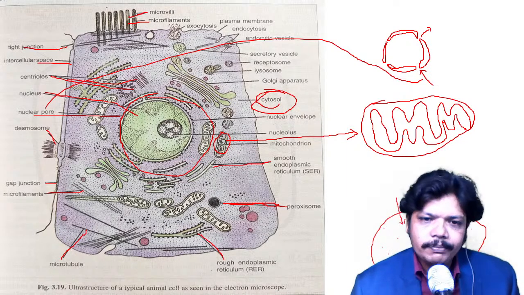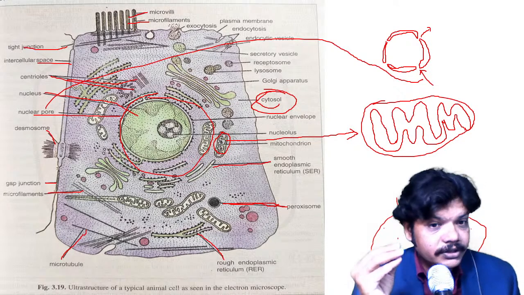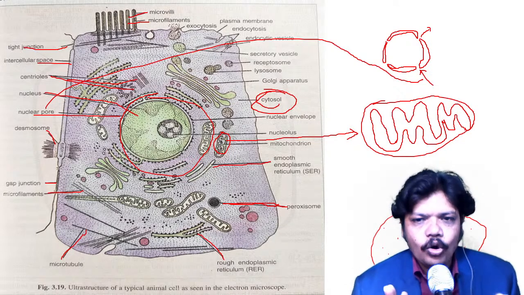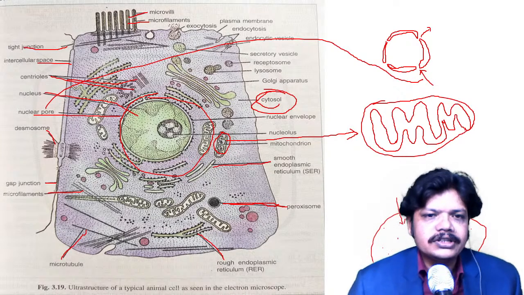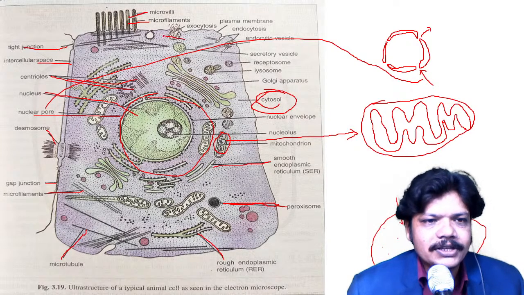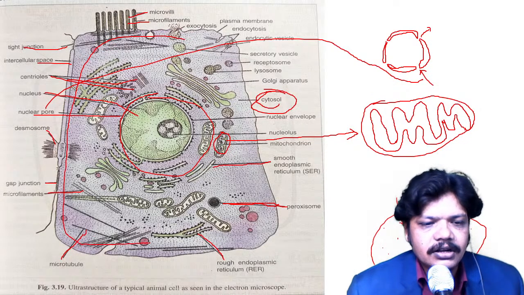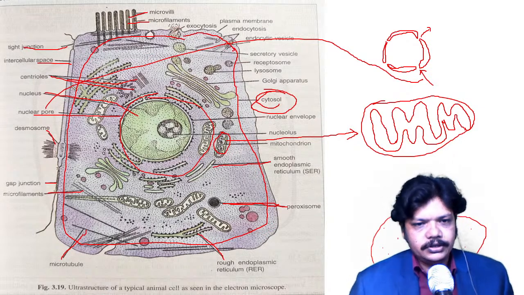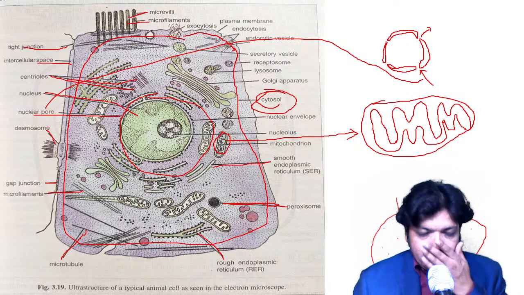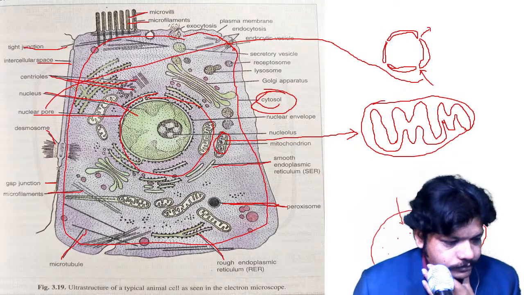Don't worry about that. This is just an introduction to the organelles of the eukaryotic cell. So the cytosol is nothing but all the space inside the cells, and in this cytosol all these organelles are embedded over here. Okay, understood till here?